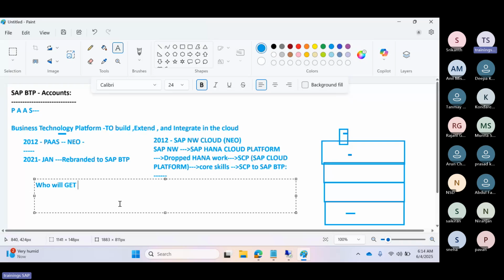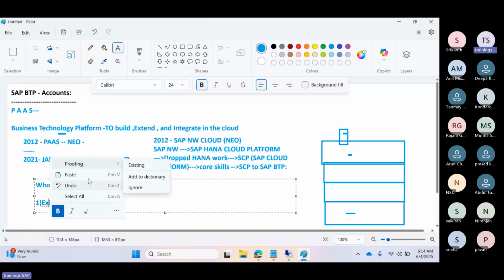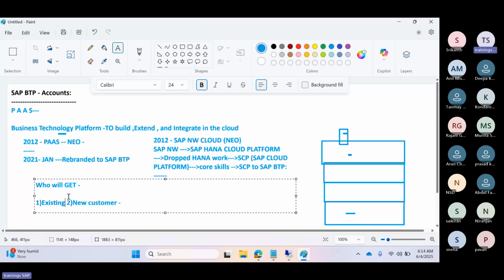Organizations means existing customers, and the new customers also will get the benefit if they use the BTP here. New customers can directly build cloud solutions and cloud applications. Existing customers want to extend their on-premise environment to the cloud, so they can also get the benefit. Why?